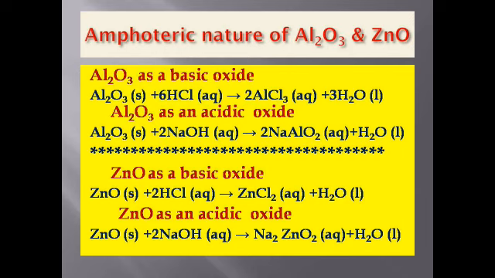Zinc oxide also reacts with a strong acid like hydrochloric acid to form a salt with formula ZnCl2 and water. In this case, it behaves like a basic oxide. It means an amphoteric oxide behaves like an acidic oxide when it reacts with a strong base. It behaves like a basic oxide when it reacts with a strong acid.